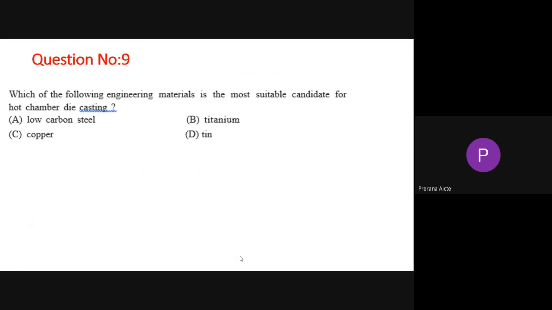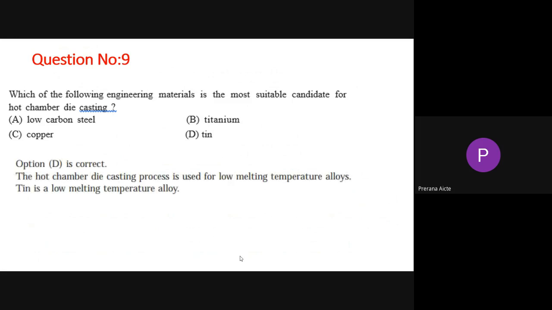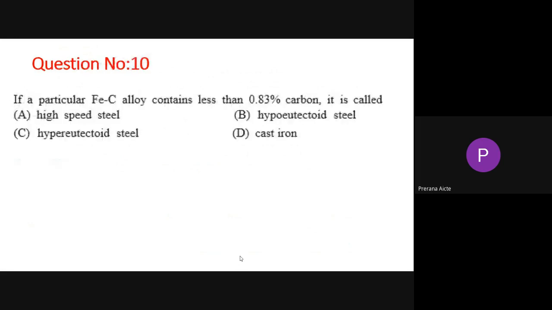Okay, here: which of the following engineering materials is the most suitable candidate for hot chamber die casting? Hot chamber die casting means which is the most suitable material. For the material, option D is tin. The hot chamber die casting process is used for low melting temperature alloys. Out of these, low carbon steel, titanium, copper, everything is high melting temperature. Only tin is a low melting temperature material. That's why we can use the hot chamber die casting process.